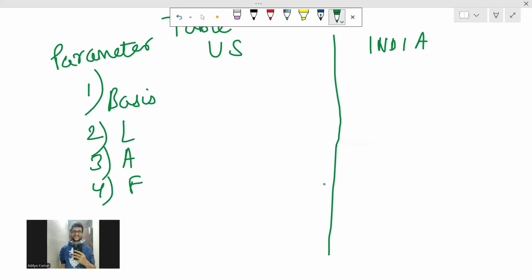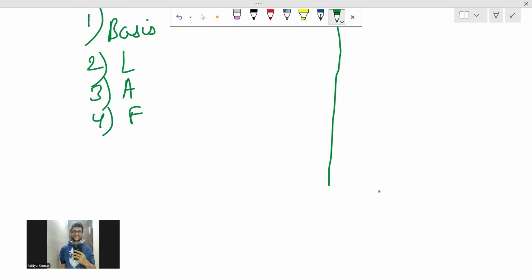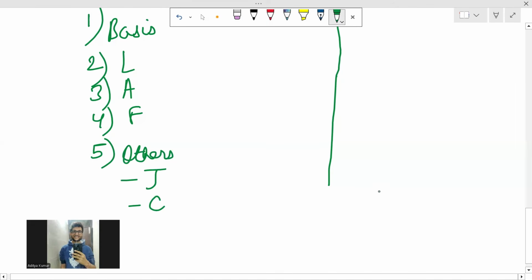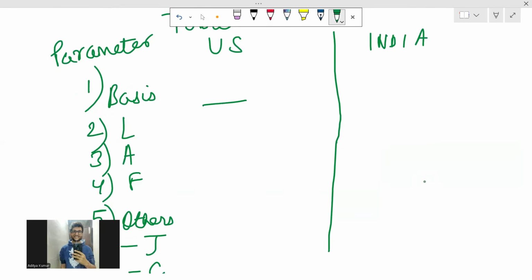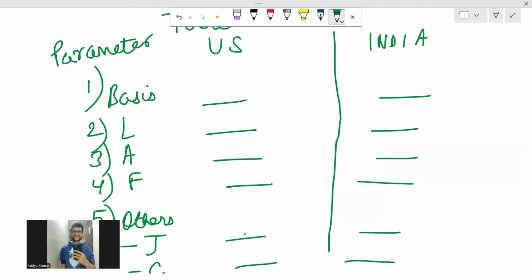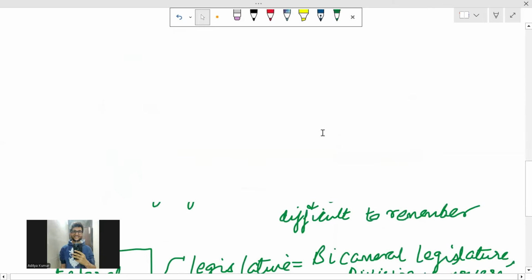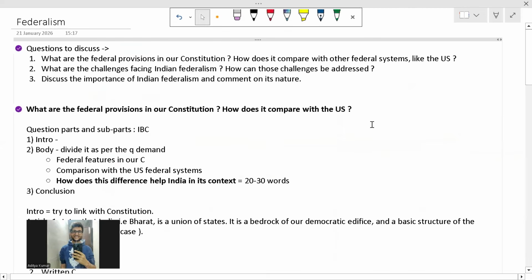Next will be, right, some legislative aspect, some administrative aspect, some financial aspect, and others, some judicial aspect, some constitutional aspect, and you are able to generate points, right? So you have to make your own notes till you watch the next lecture. So just using your Lakshmikant knowledge, try to fill these points, and then we'll discuss this thing in the next class.